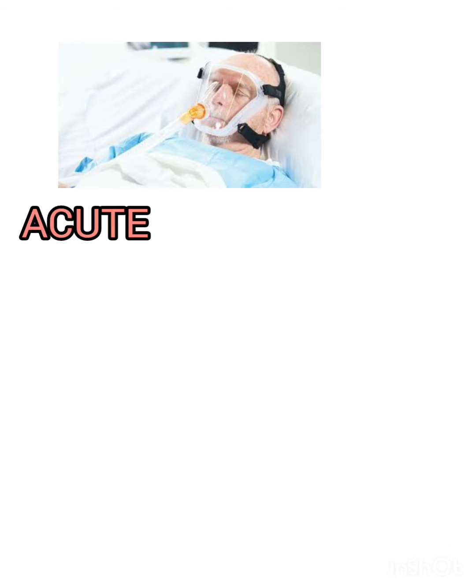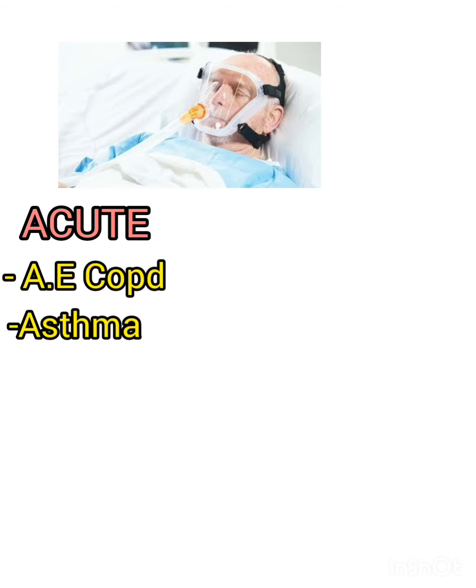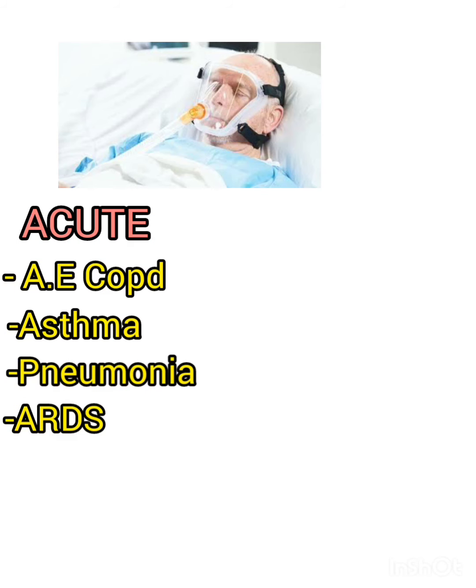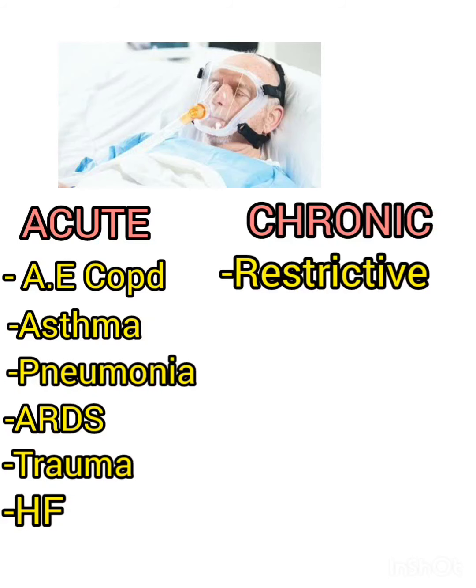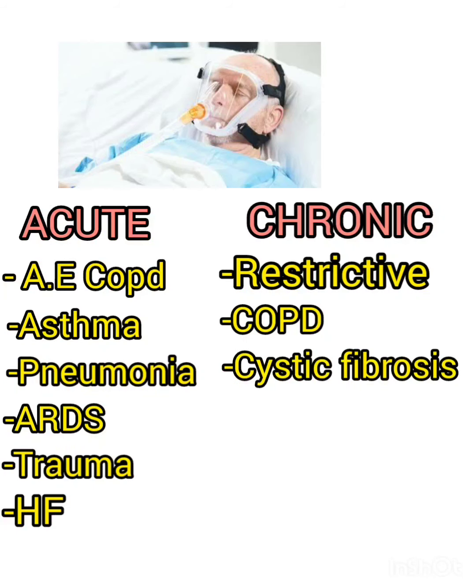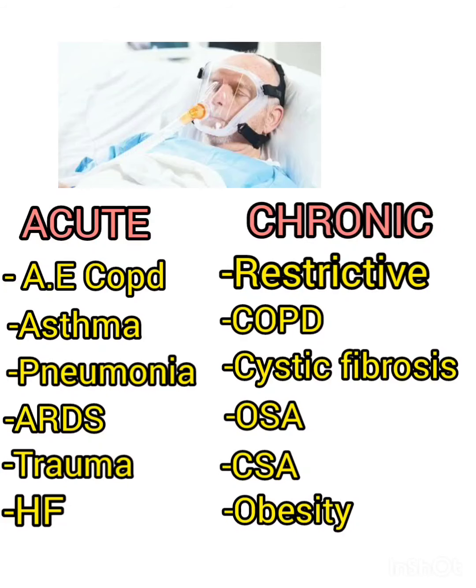So acute conditions are like acute exacerbation of COPD, asthma, hypoxemic respiratory failure like pneumonia, ARDS, chest trauma, and cardiogenic pulmonary edema. So chronic conditions will land in above situation in conditions like restrictive thoracic lung disease, chronic stable COPD, cystic fibrosis, and nocturnal hypoventilation like OSA, central sleep apnea, and obesity hypoventilation syndrome. And one more indication for NIV is in post-extubation patients to reduce the work of breathing for some time.